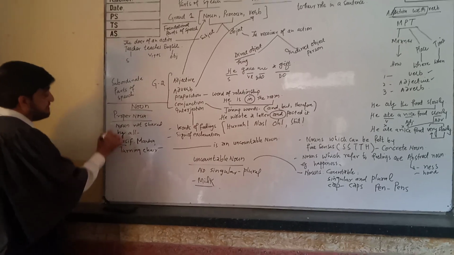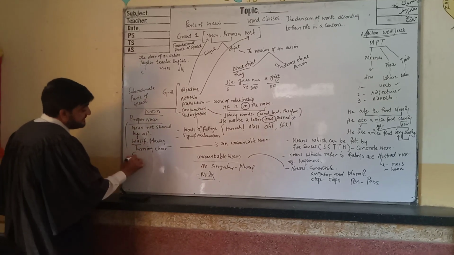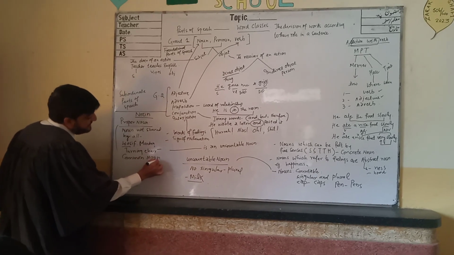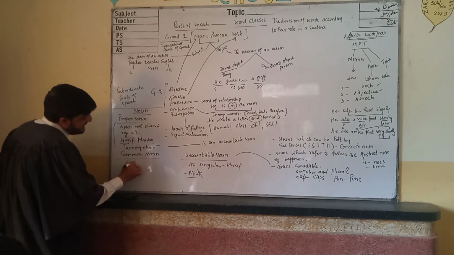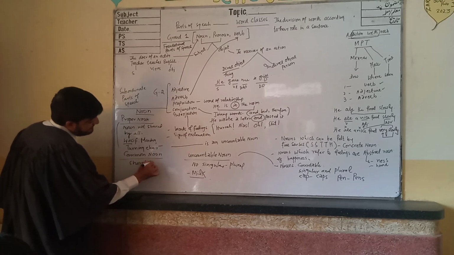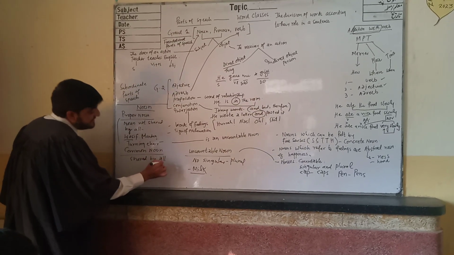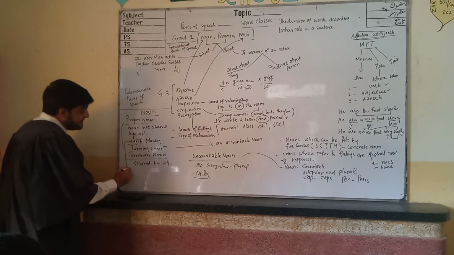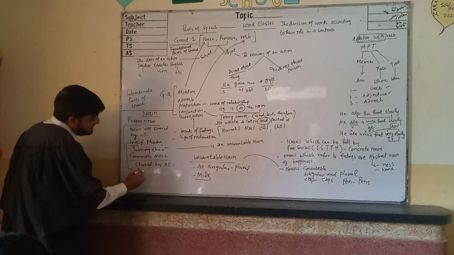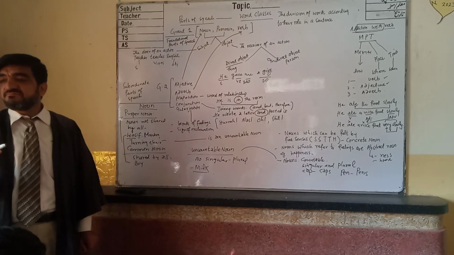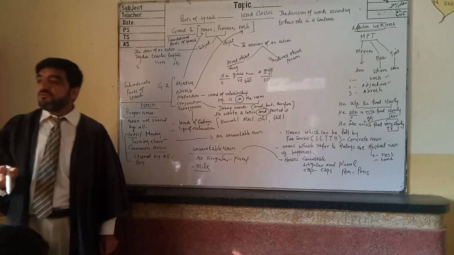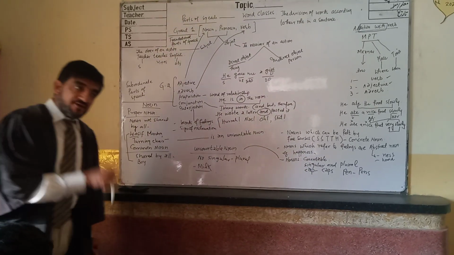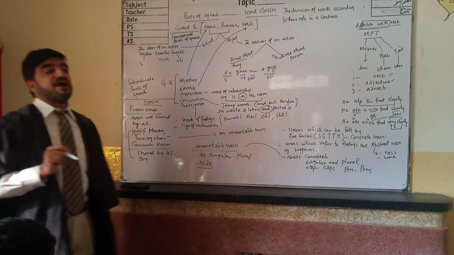The opposite of proper is common. Common noun is called common because it is shared by all. Shared by all means that it can be used. For example, Wasif. So the common noun for Wasif is boy. Every boy will not always be Wasif, but every Wasif will always be a boy.